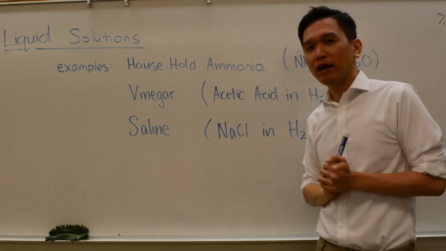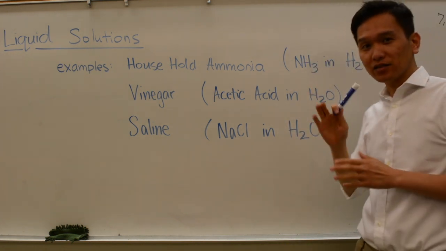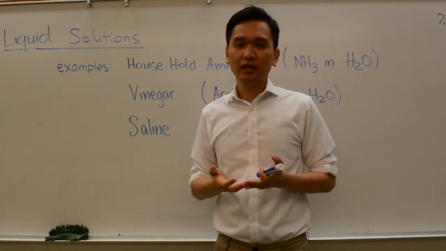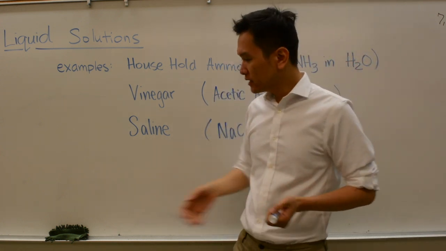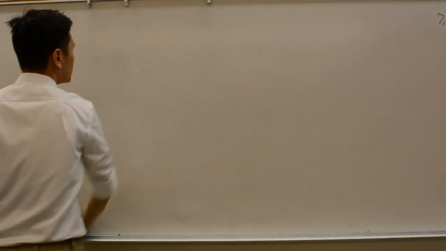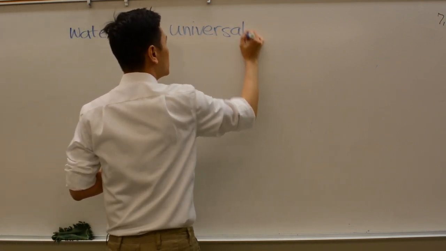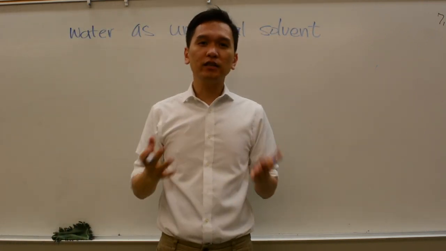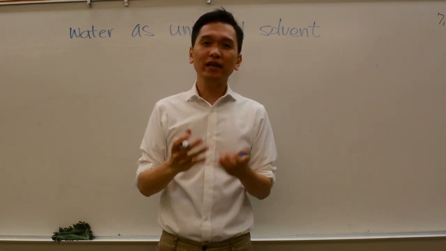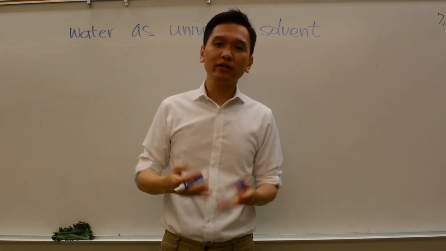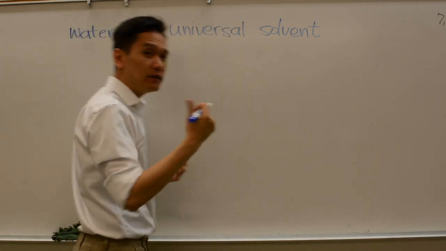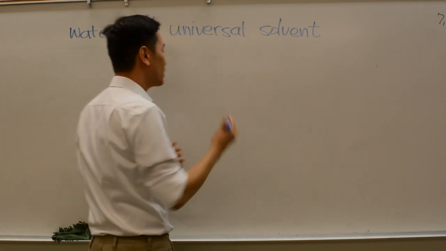The second thing I want to point out here is that notice that water is a solvent for all of these things. It turns out water has a special ability. It's called the universal solvent. And let's think about why water would be a universal solvent. So to be a good solvent, you must be able to interact with your solute. Now what gives water the ability to interact with the solute? Now this comes back to our previous chapter on looking at the structure of water.